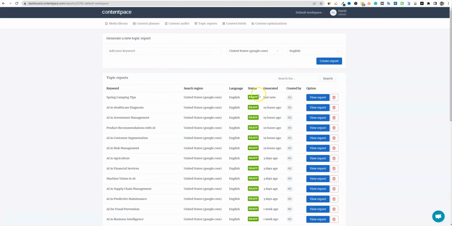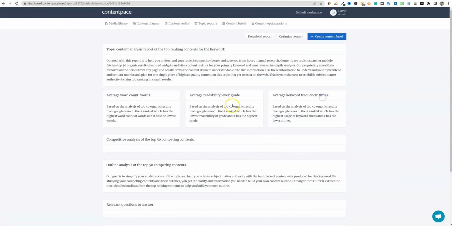All right, so Contentpace, we're back. Okay, so it did change to ready automatically. I was wrong on that one. You don't have to push refresh. It did change right there, so that's good. So we're going to go and review the report.